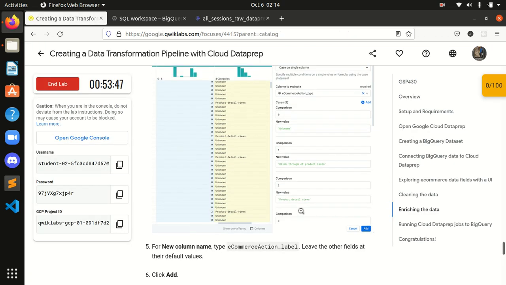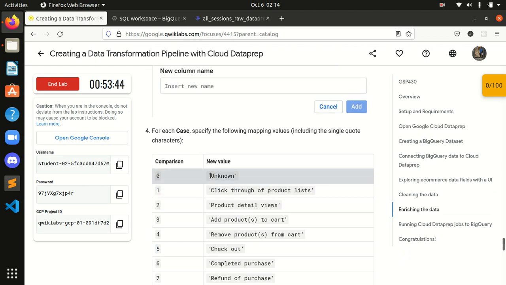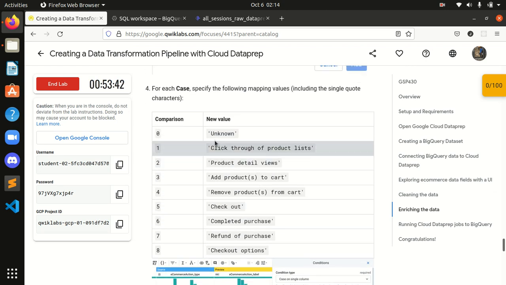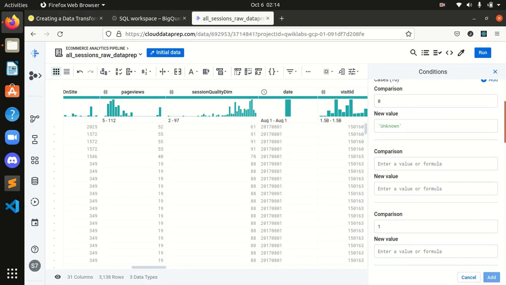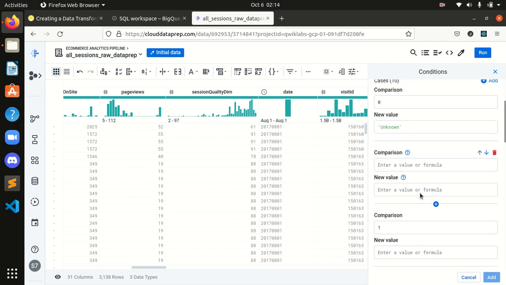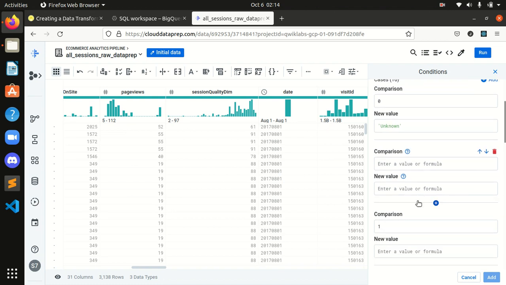Including 0, and for each value we have to simply copy this. So for 0, I will copy this and paste it over here. It's done. Now what? Okay, we missed something, guys.